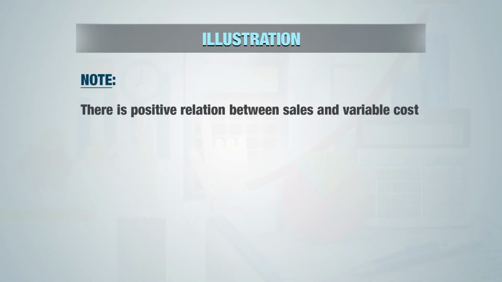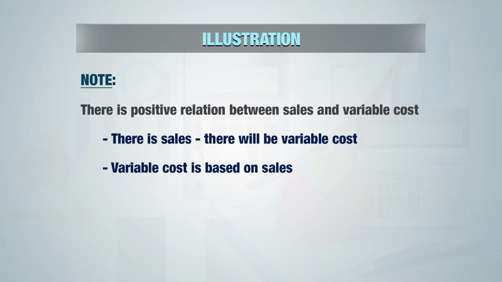From the illustration it is revealed that there is a positive relation between sales and variable cost. It means that with the increase in sales, there will be an increase in variable cost. When there is no sales, there will not be variable cost. So variable cost will always exist when there is existence of sales. So we can say that variable cost is totally based on sales.